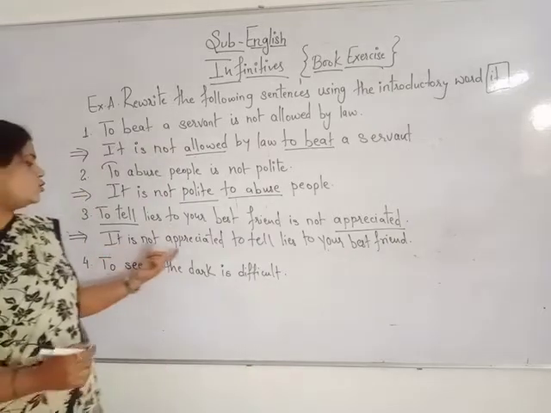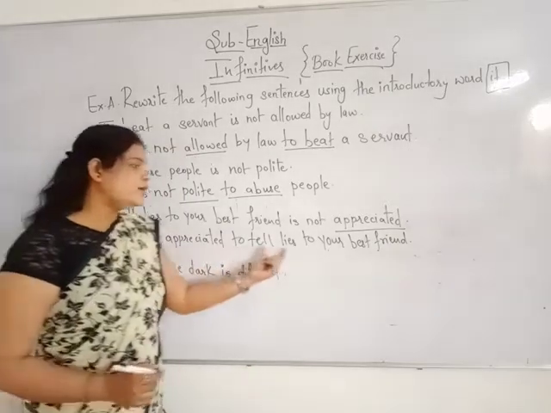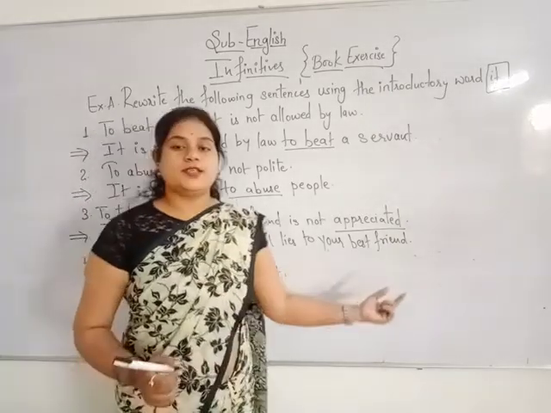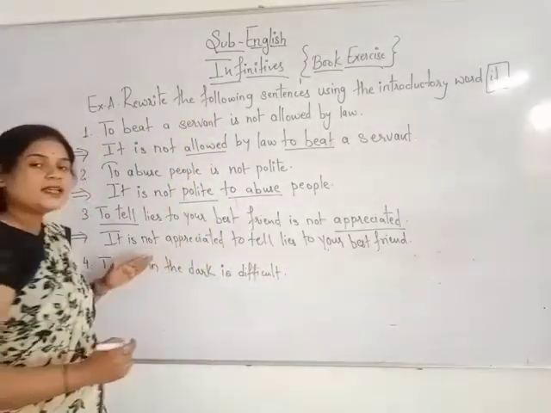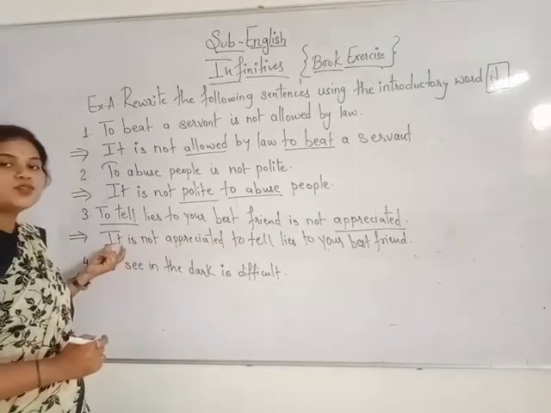So, it is not appreciated to tell lies to your best friend. In this way you have to rewrite the sentence using it as the subject.